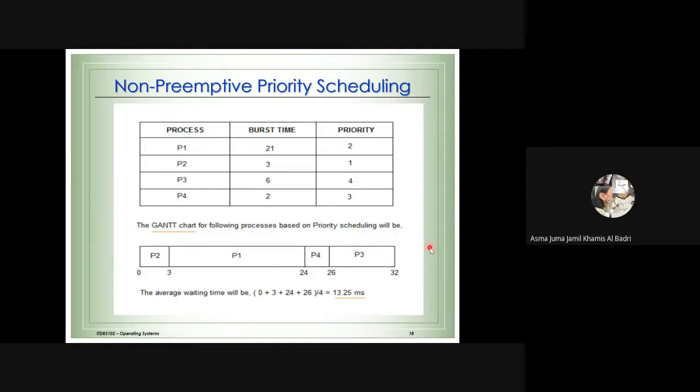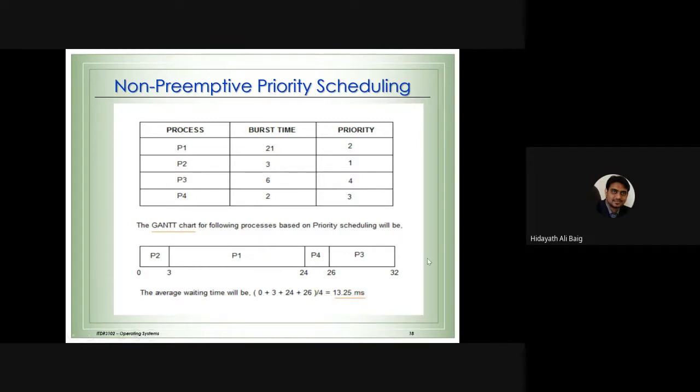Yes, Mr. Okay, now we can apply the same formula we learned in the previous example, calculating the waiting time and the turnaround time. Waiting time is start time minus arrival time. But if you look at this example, you don't have arrival time. You will be lucky if you don't have arrival time. So straight away, what is the waiting time? Process 2 waiting time 0, process 1 waiting time 3, process 4 waiting time 24, process 3 waiting time 26. We calculate the average: 0 plus 3 plus 24 plus 26, divided by 4. This is the average waiting time.